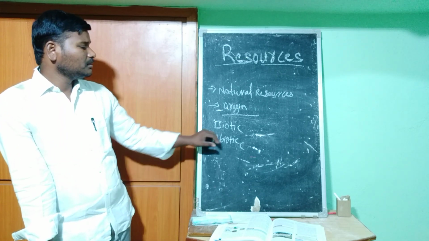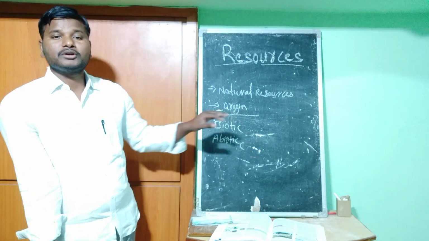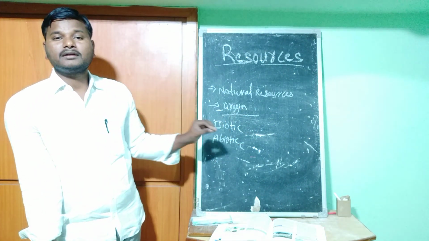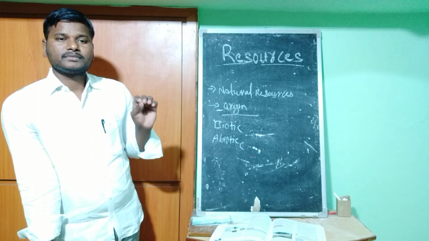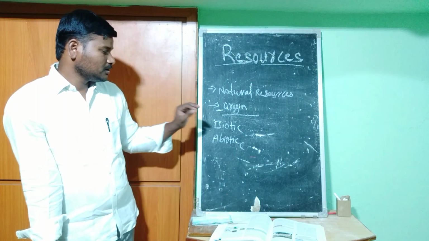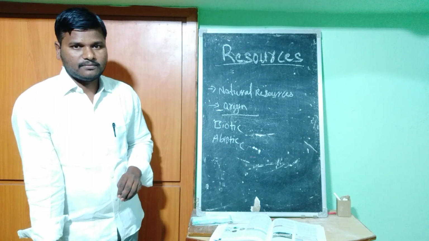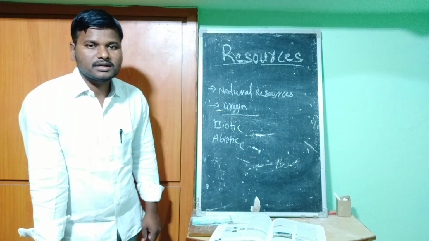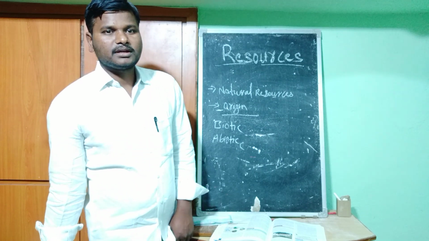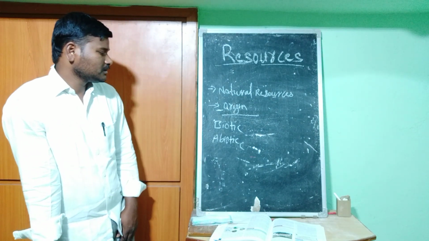These all come from the biosphere. Biotic is nothing but the resources which have life.